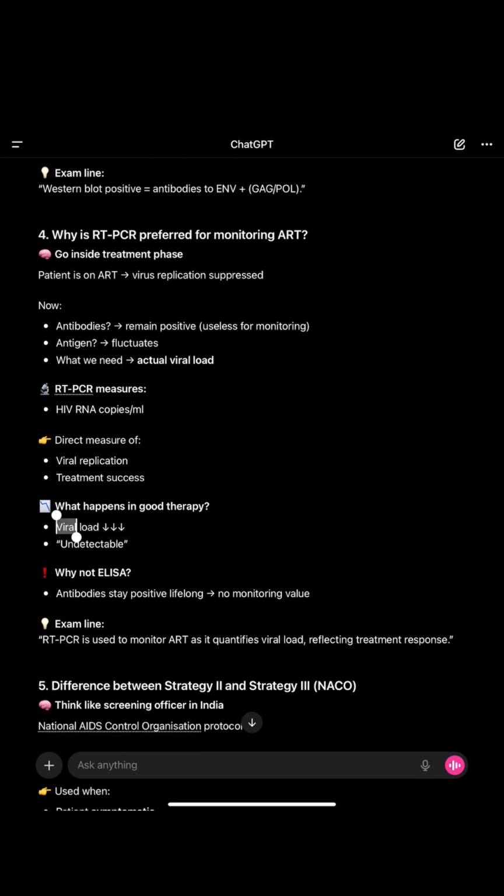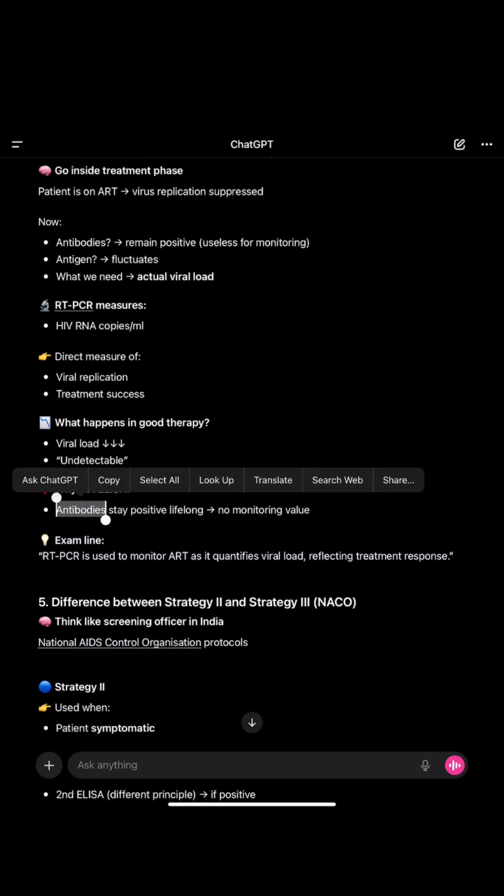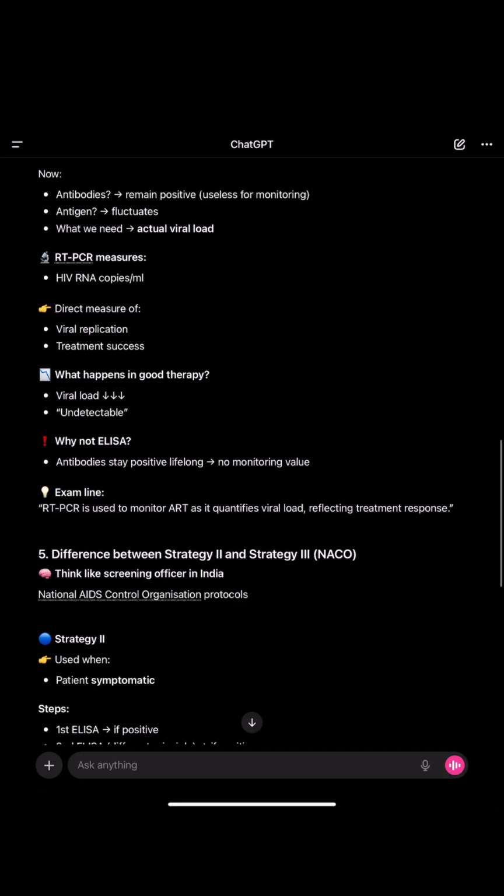What happens in good therapy? Viral load decreases, decreases a lot, and the viral load becomes undetectable. Why not ELISA? Because antibodies stay positive lifelong, so there is no monitoring value. So RT-PCR is used to monitor ART as it quantifies the viral load, reflecting the treatment response.